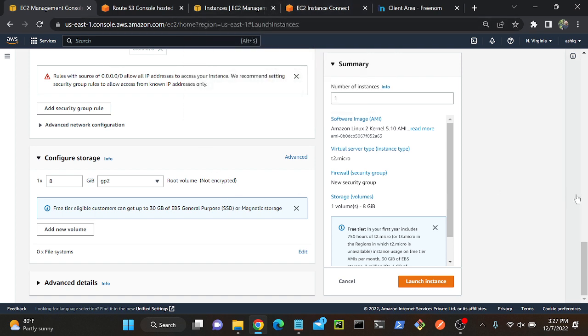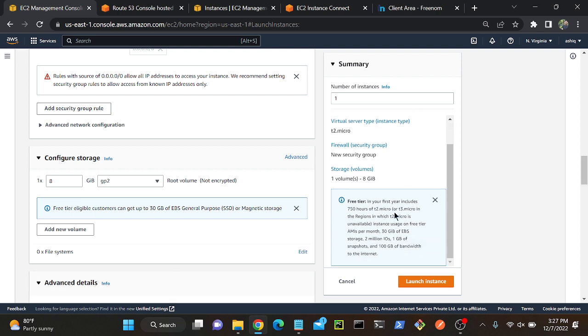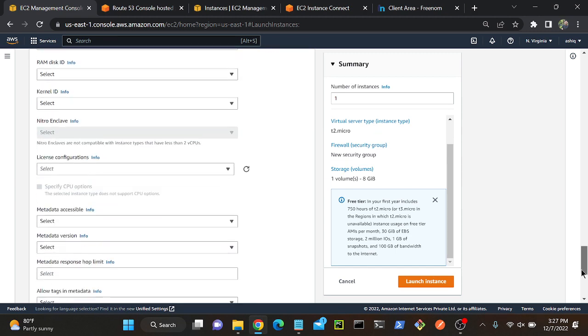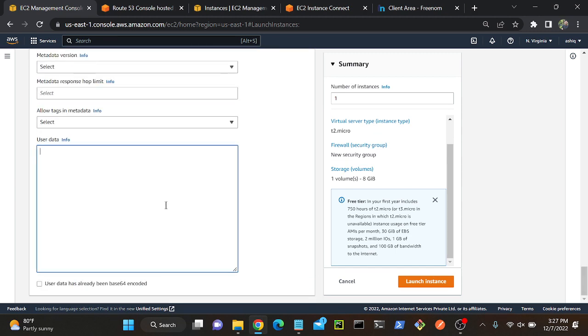So I can execute a shell script over here. See, if I come to advanced details, what is user data? So I'll explain that. If I go to advanced details, you will be able to find one option over here, user data. So when you're creating your virtual machine, suppose you want to execute some commands, you can just write them over here. For example, if you want to create a directory, I can use mkdir, then space, then the directory name. My requirement is, when this virtual machine is being created, at that time itself one website will be created automatically. So I'll show you that command, how we can create it.